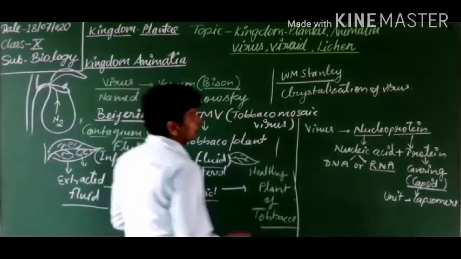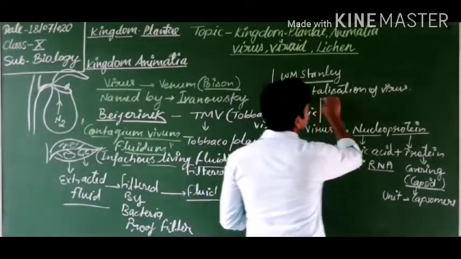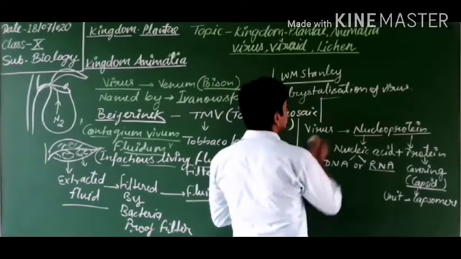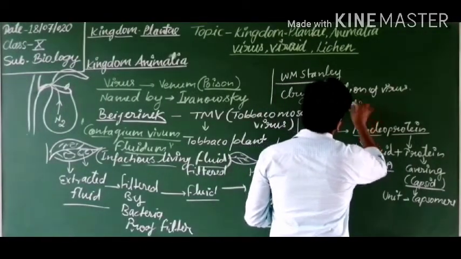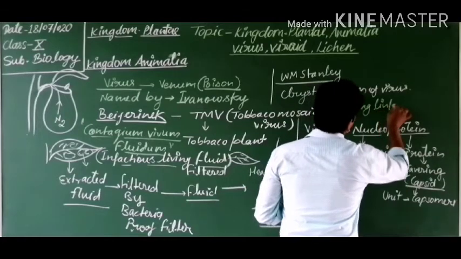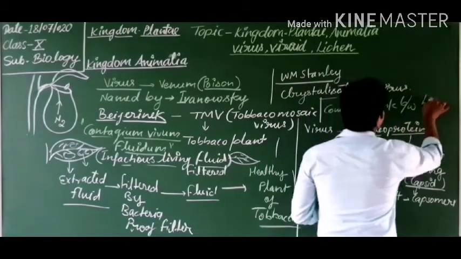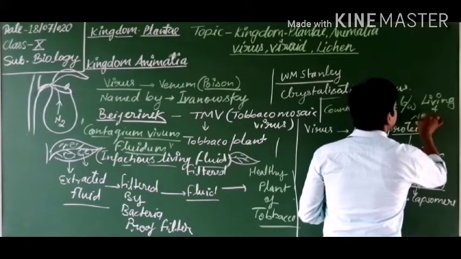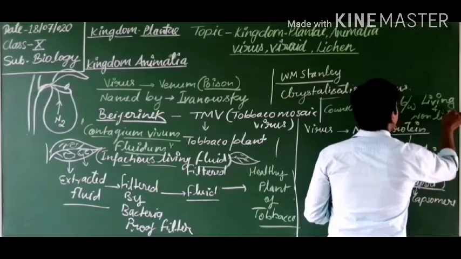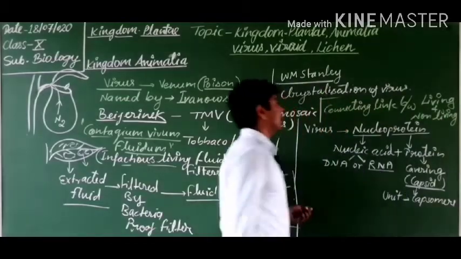Virus is also known as the connecting link between the living and non-living. Why is it called so?